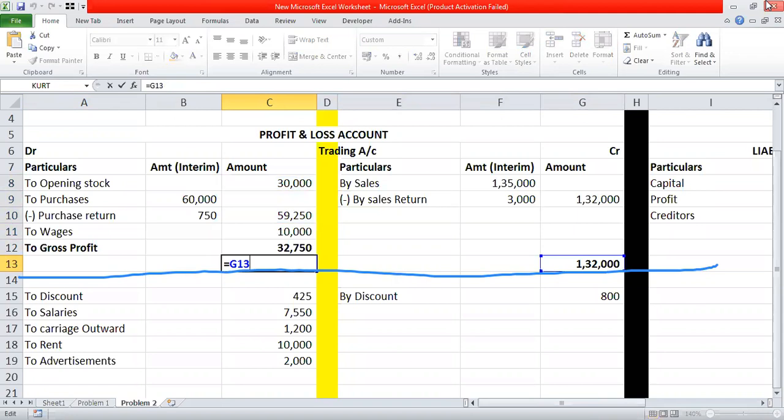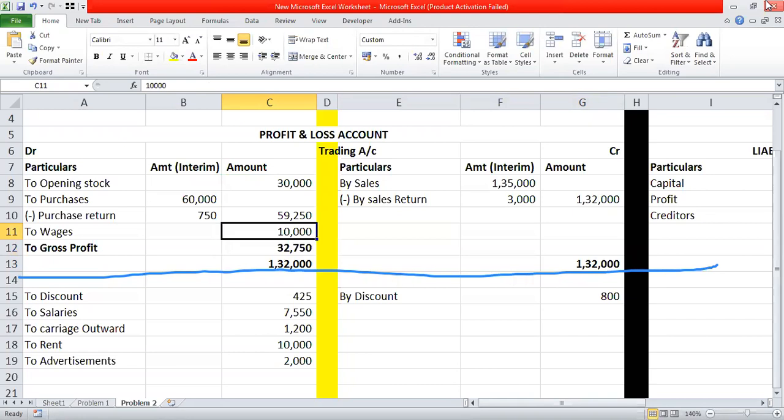So what we have done, we have taken the same total of credit side to the total of debit side also. And then we found the balancing figure. कैसे किया? C13 जिसमें क्रेडिट साइड की टोटल है, उसमें से हमने डेबिट साइड की टोटल माइनस कर दी.